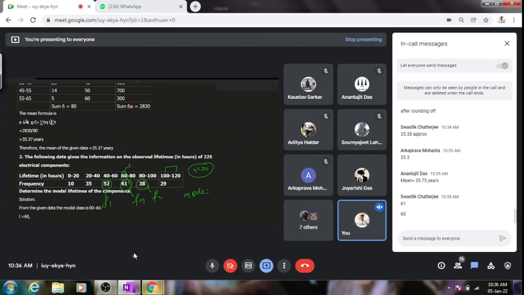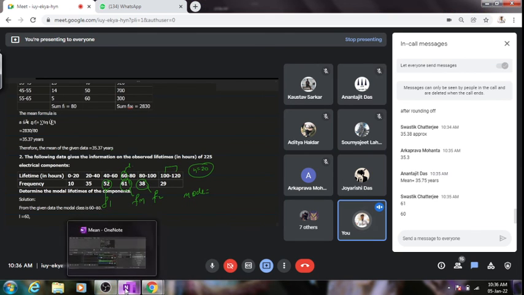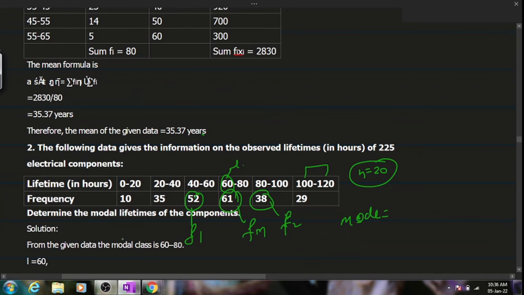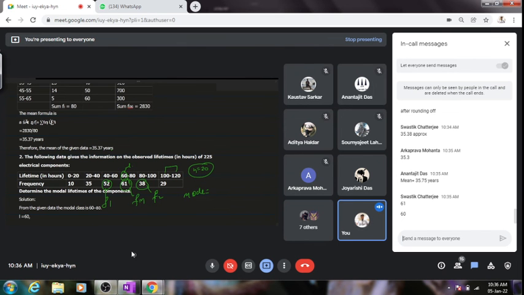Hurry up, boys. Let's see. Now I need the answer for mode. Everything I have just specified. But you have to write it as we have written in the first question. No need to hurry. Write it down properly and tell me what the value for mode is.